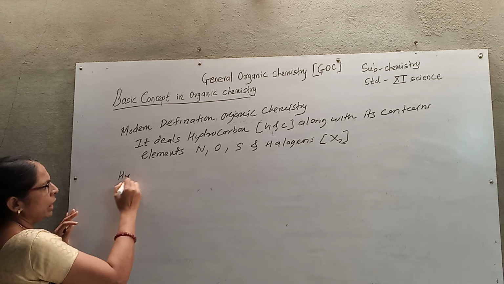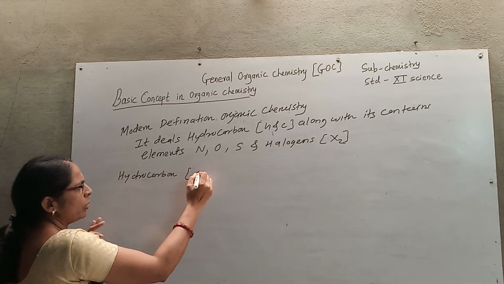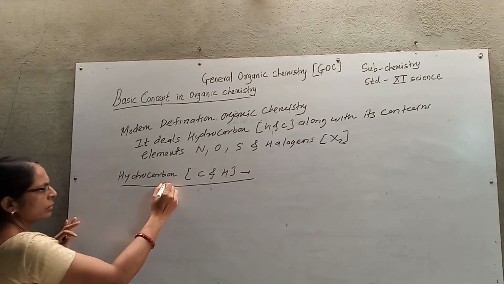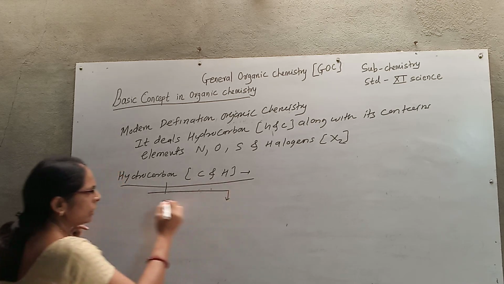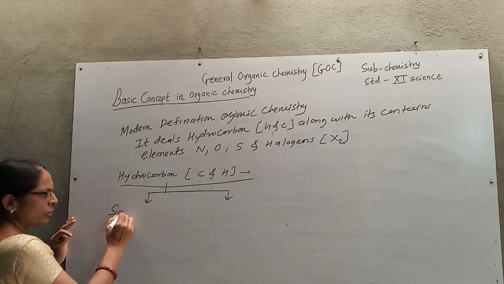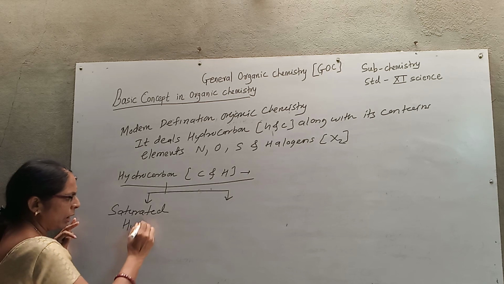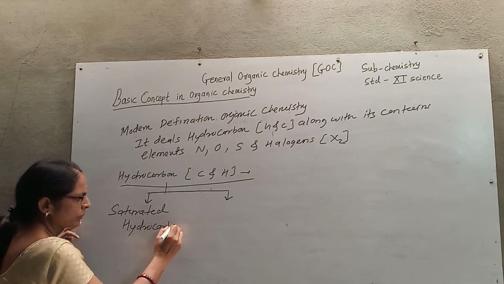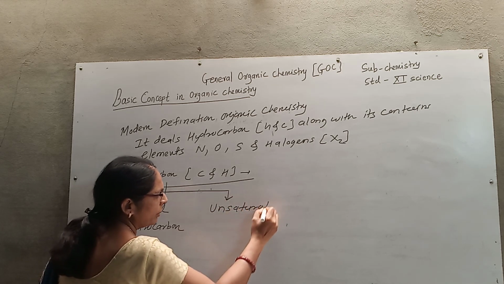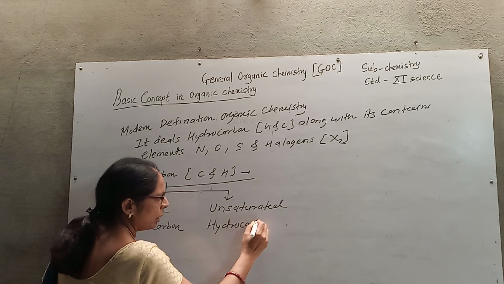The compounds which contain carbon and hydrogen are called hydrocarbons. This hydrocarbon is again divided into two types: saturated hydrocarbons and unsaturated hydrocarbons.